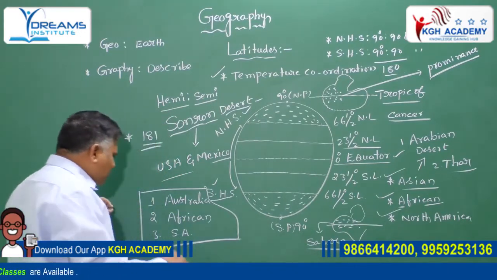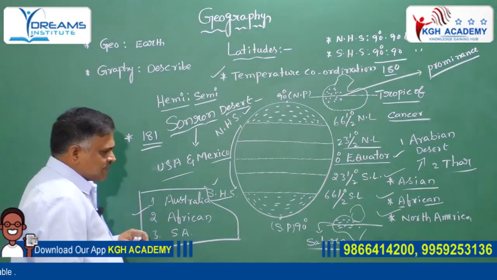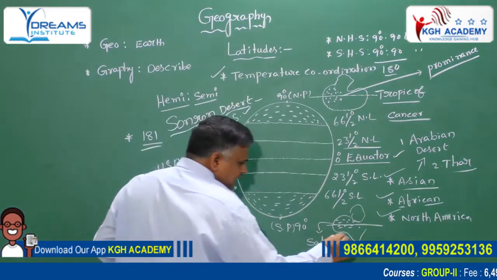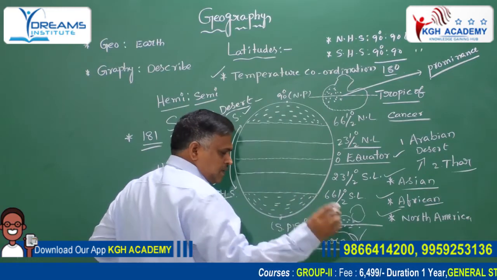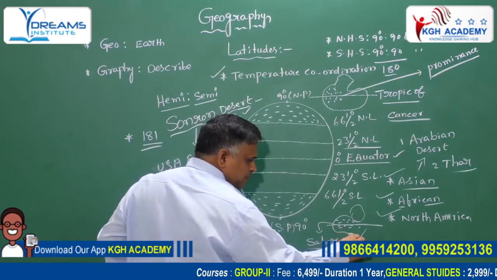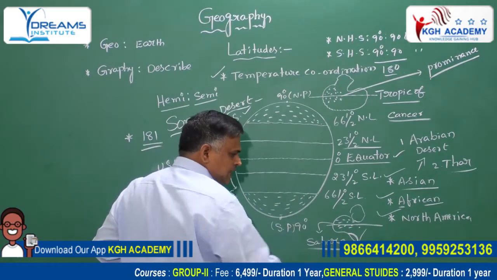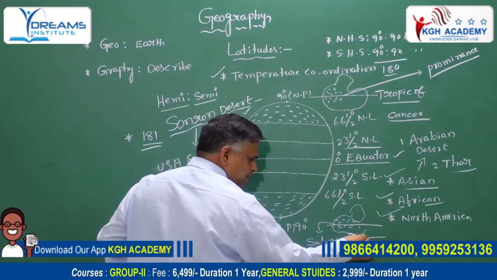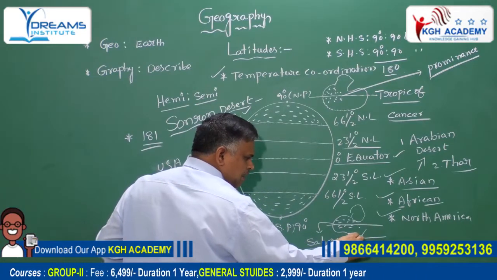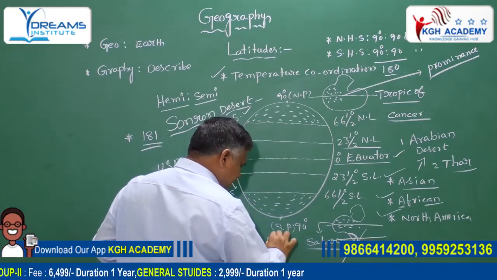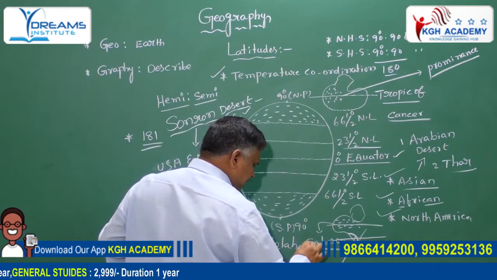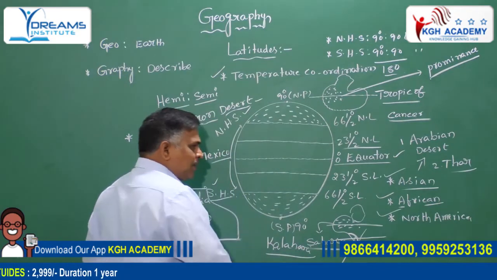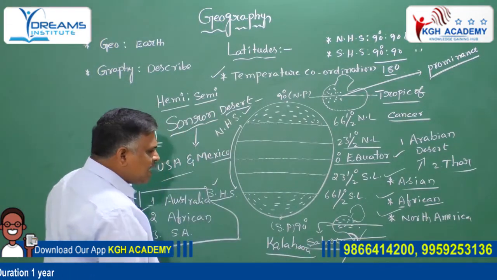Okay, number two is the African desert. Listen carefully. It is in the southwest part of the African continent. The Tropic of Capricorn passes through the Kalahari desert.